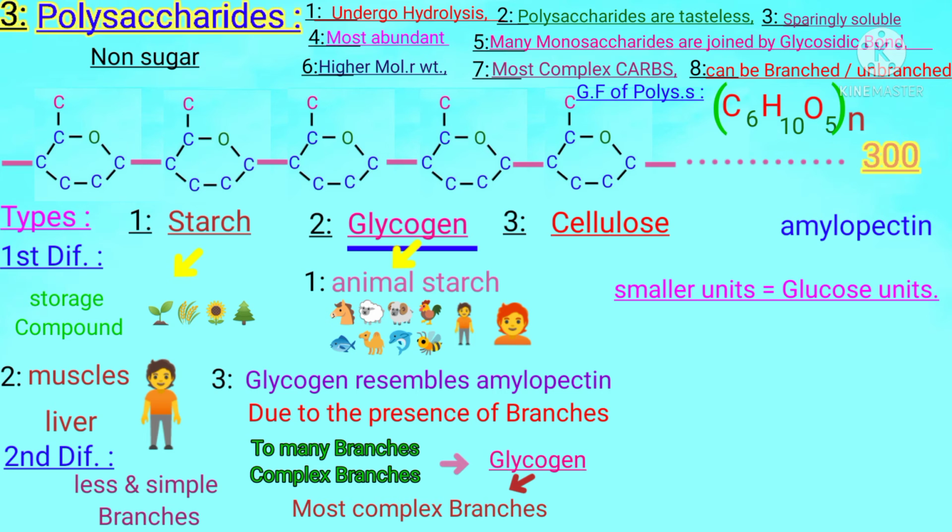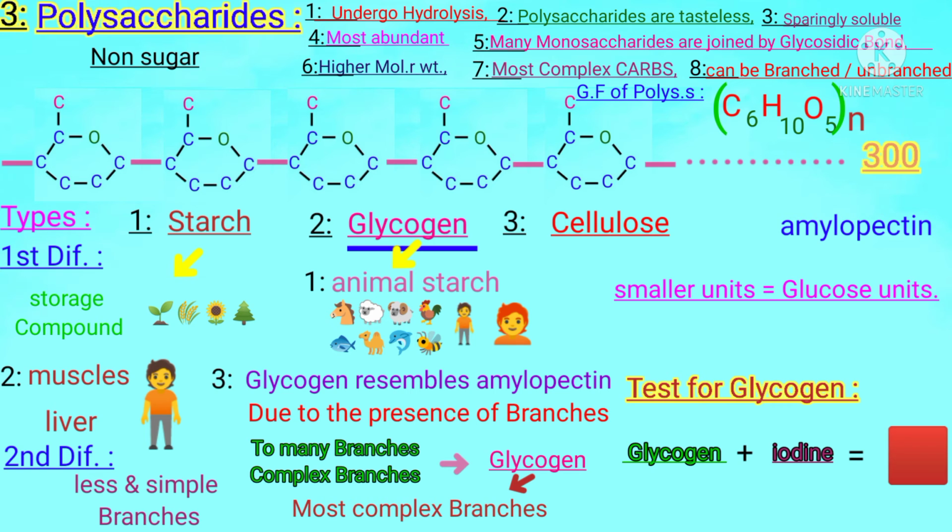Next, students, like starch, glycogen can also be tested. In it, glycogen is added with iodine. Then we will get red color. Students, the presence of red color represents that in an unknown compound, glycogen is present. So this is the test for glycogen, which is used to know whether a particular sample has glycogen or not. That is a very simple and easy test.